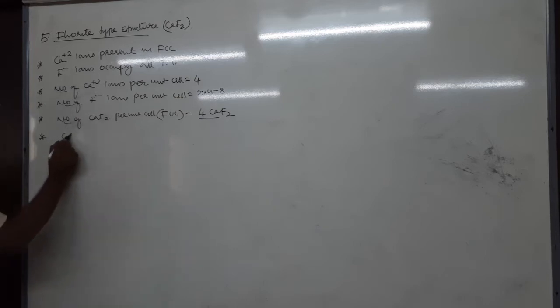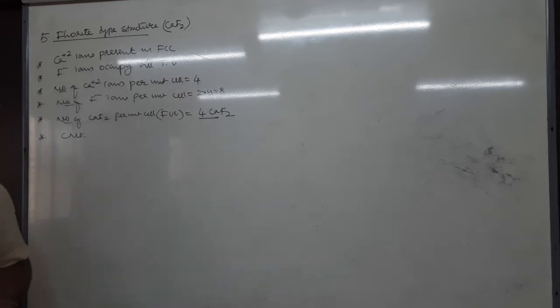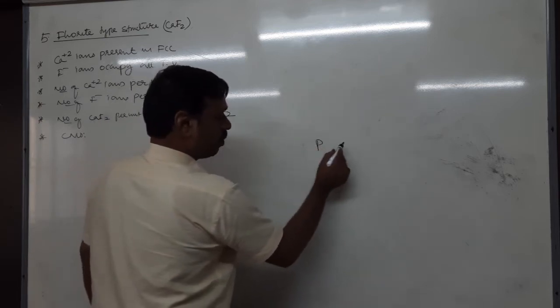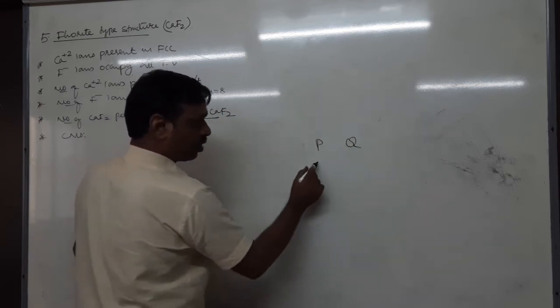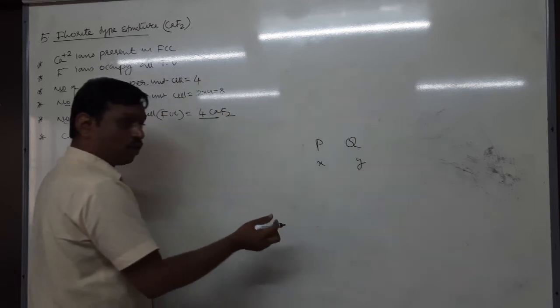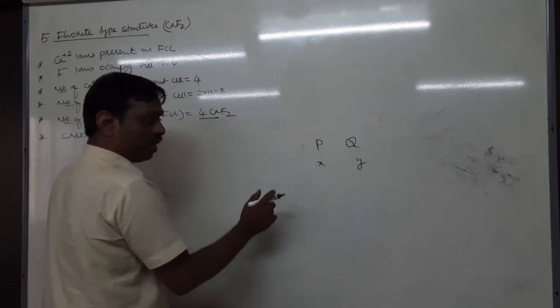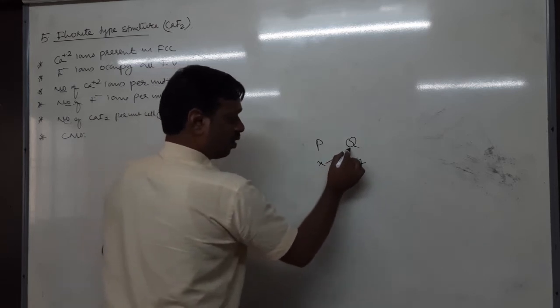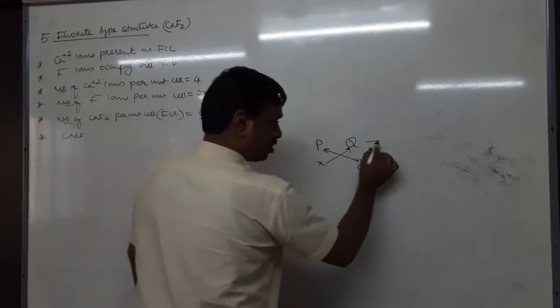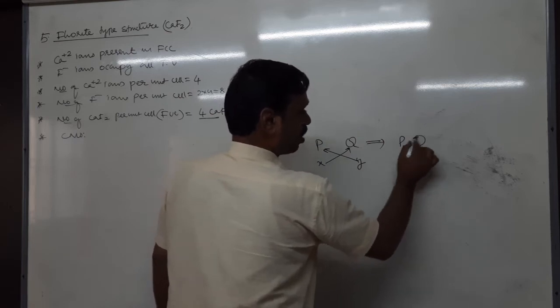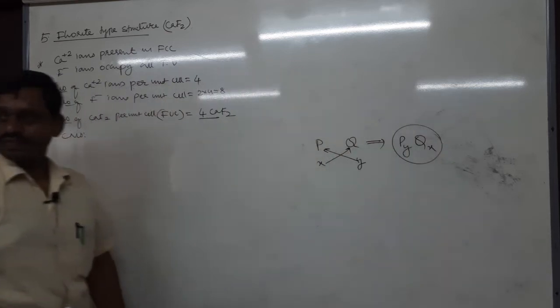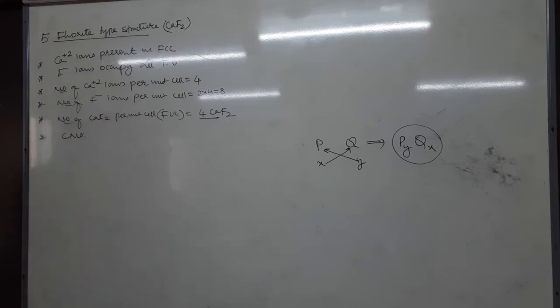Can you tell me what may be the coordination number? I'll tell you two possibilities: one is 4:8, the other 8:4. Why? Do you remember, there are two elements P and Q, and their coordination numbers are X and Y. If the coordination number of element P and Q is X and Y, then what is the formula? The formula is PYQX. That is what we have studied in coordination number.